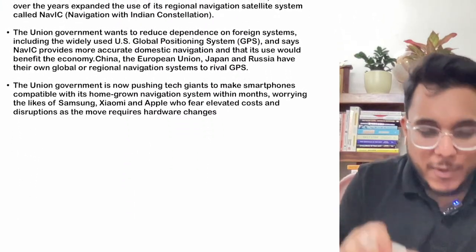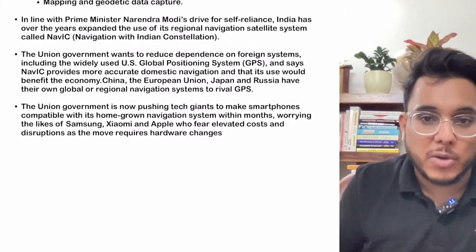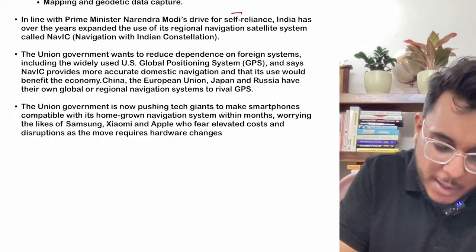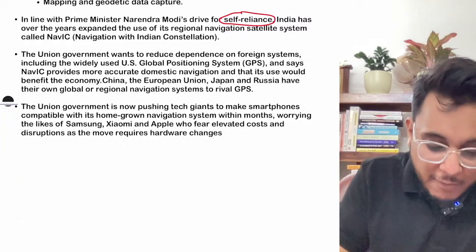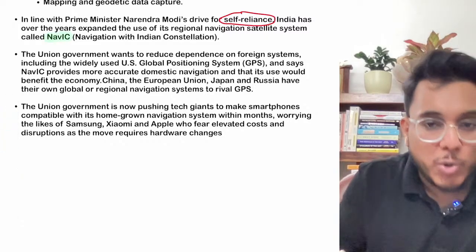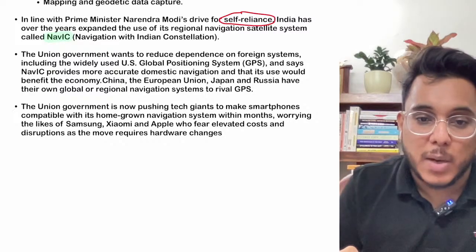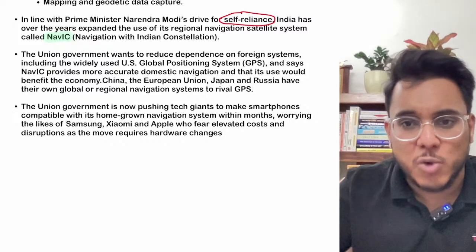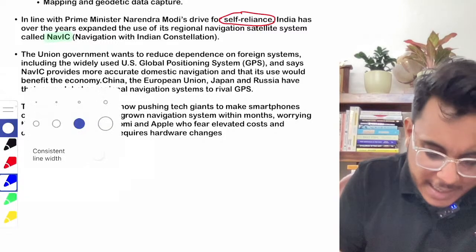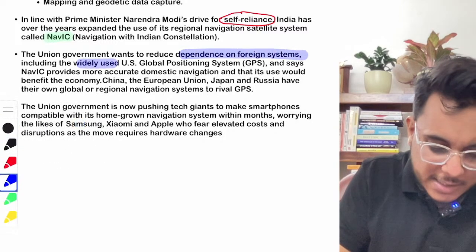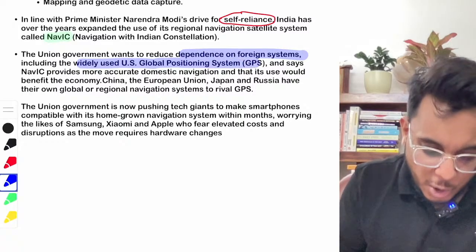Now when we talk about India, the Prime Minister has talked about making a self-reliant India and has said that we should use our own NavIC system for navigation purposes, and reliance on the GPS of the USA etc. should not be there. The Union government has said that dependence on foreign systems such as the US GPS should not be there.